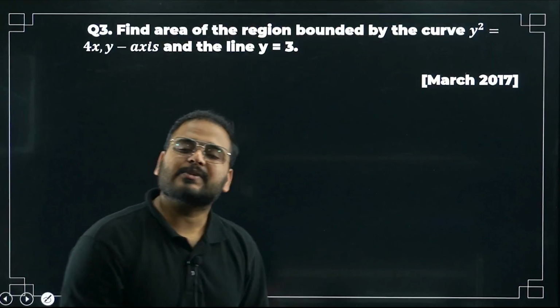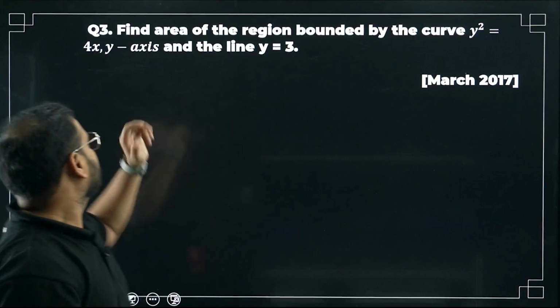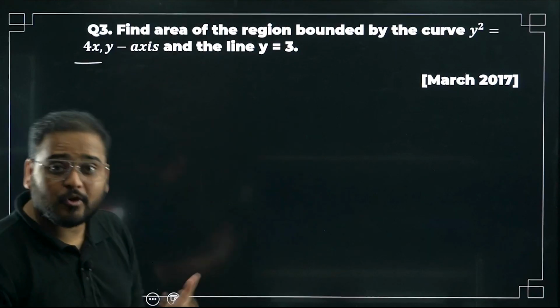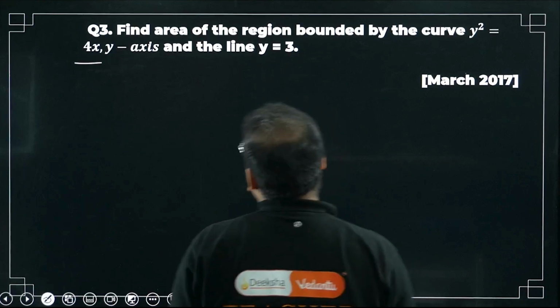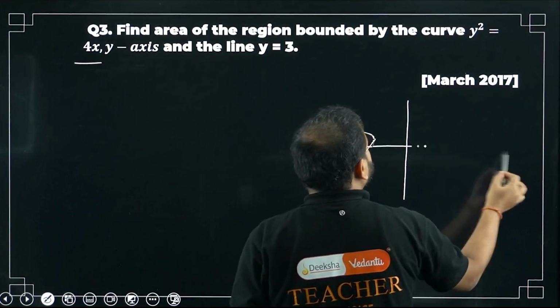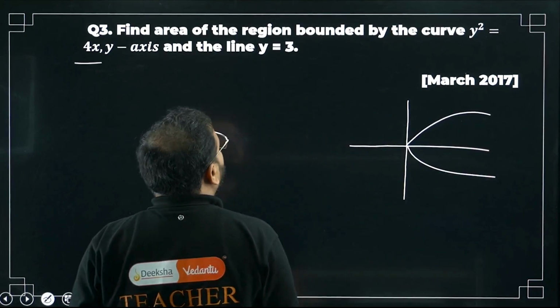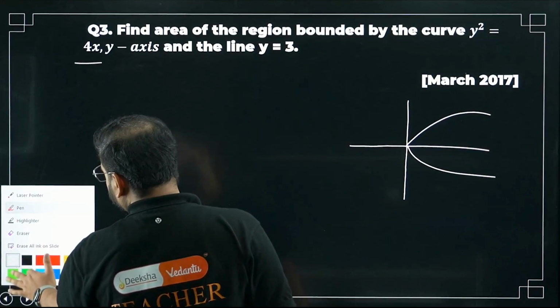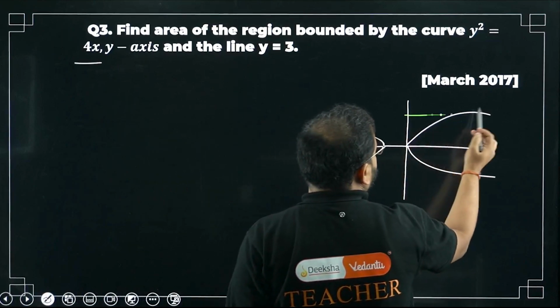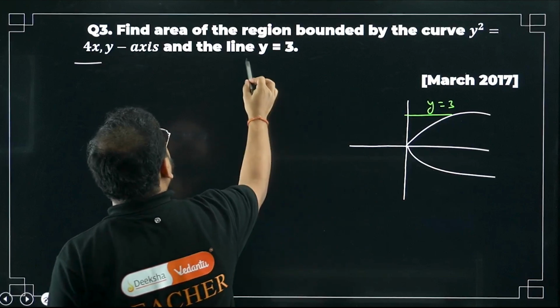Moving to the March 2017 paper. Find the area of the region bounded by the curve and the line. We'll draw the curve first. Y square equals 4x. Remember this curve. Symmetric about the x-axis, sir. Parabola, na? Okay. Y equal to 3, somewhere over here, sir. Y equal to 3, right? Okay, the boundary they have given.